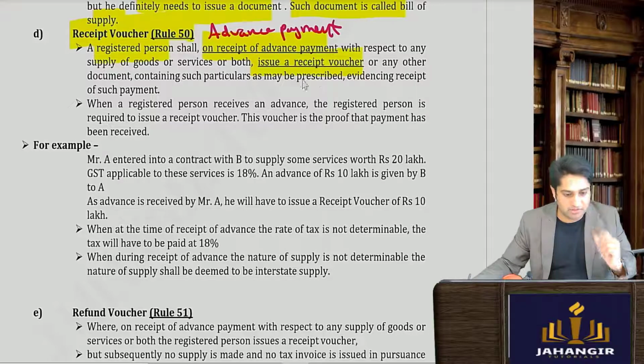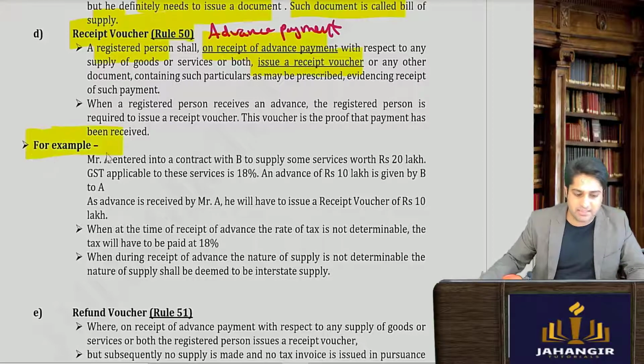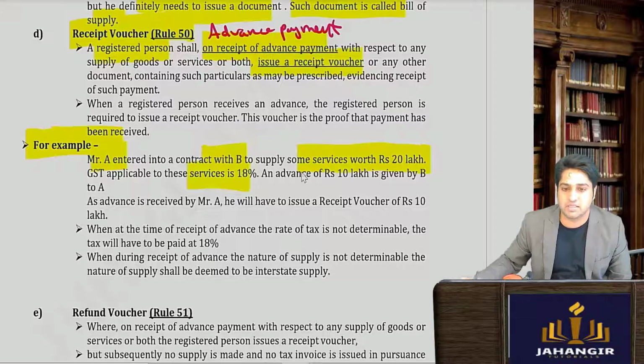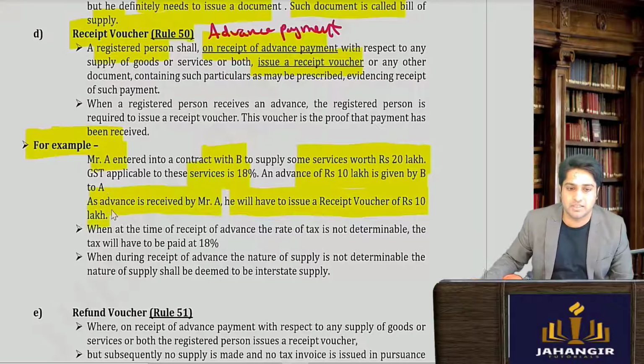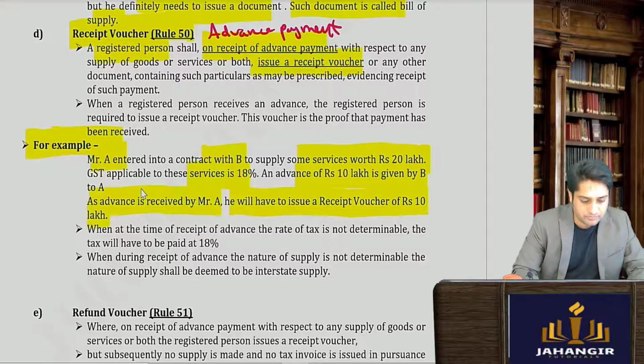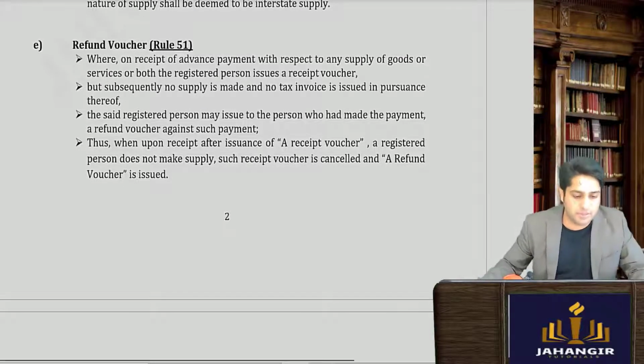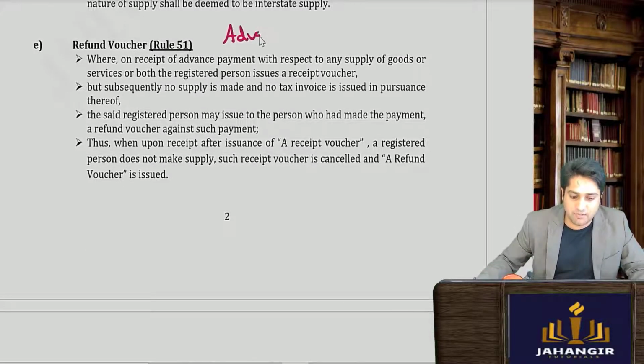Okay, so let's say they have given an example. Mr. A has entered into a contract with B to supply services worth rupees 20 lakhs. GST is this much. Advance of 10 lakhs is given by the person B. As advance is received by A, he will have to issue a receipt voucher of rupees 10 lakhs. Simple. Now coming to refund voucher. This is to be read with advance payment. So let's say if advance payment was made, which document would you issue?